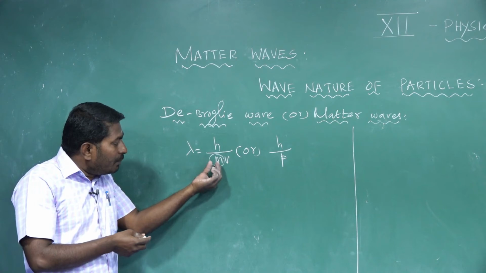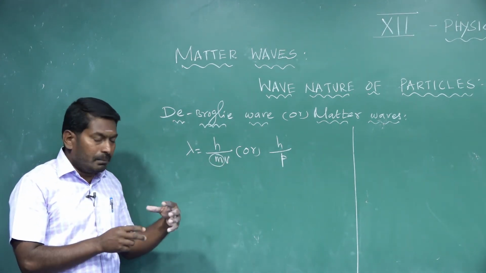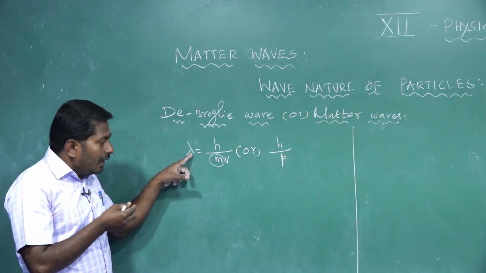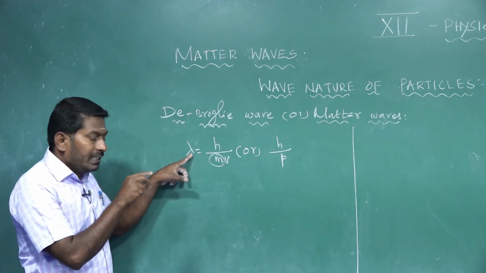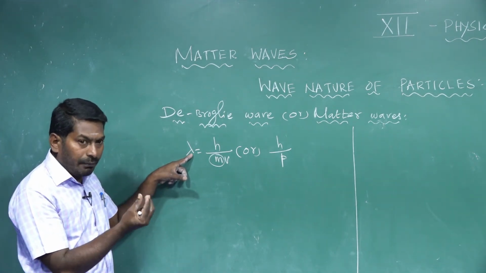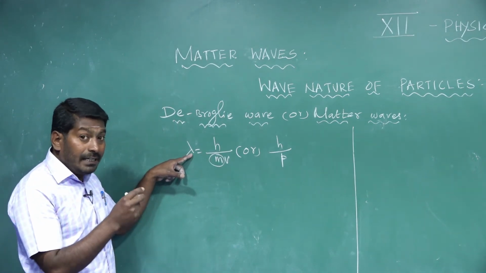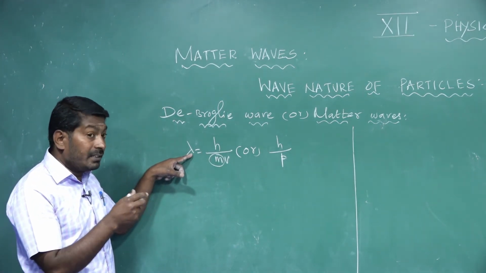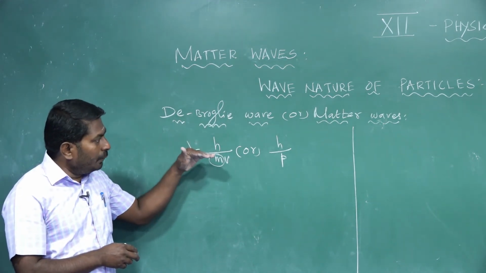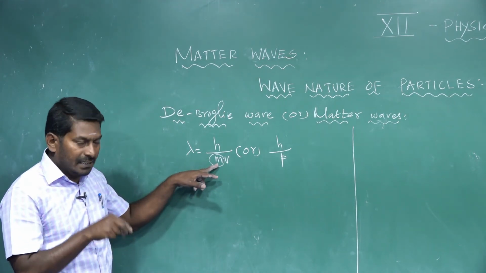If the mass of a moving material particle is large, the wave associated with it has a very short wavelength. That very small wavelength we cannot easily detect with a suitable experiment, and we cannot see it with the naked eye. So that's why a de Broglie wave will have an appreciable wavelength only if the mass of the material particle is small.